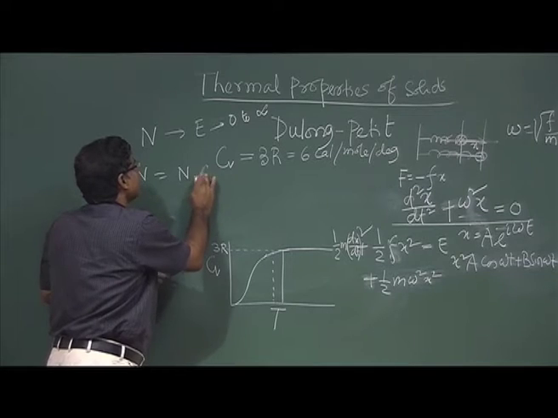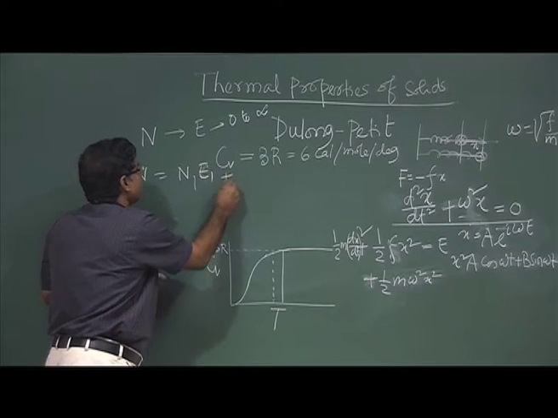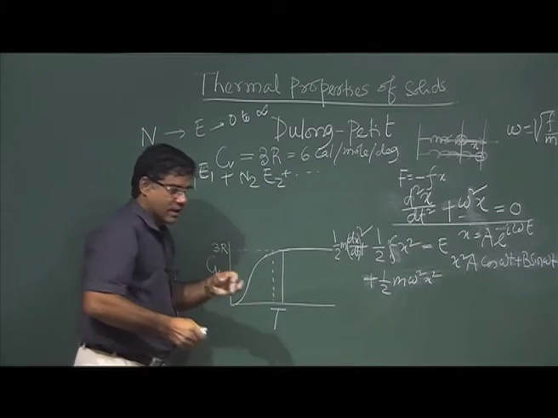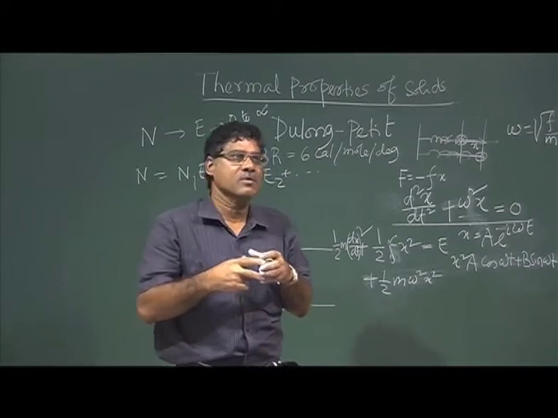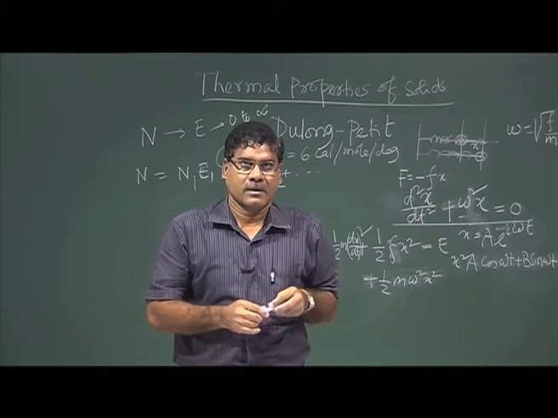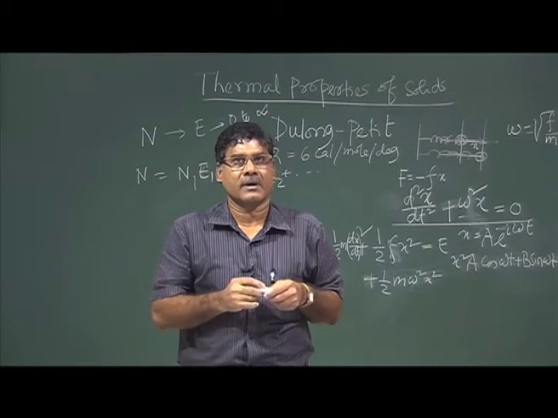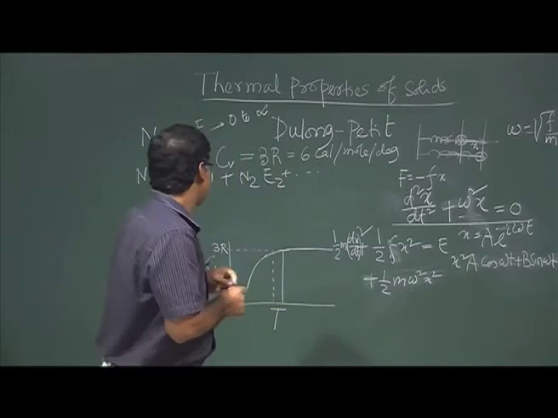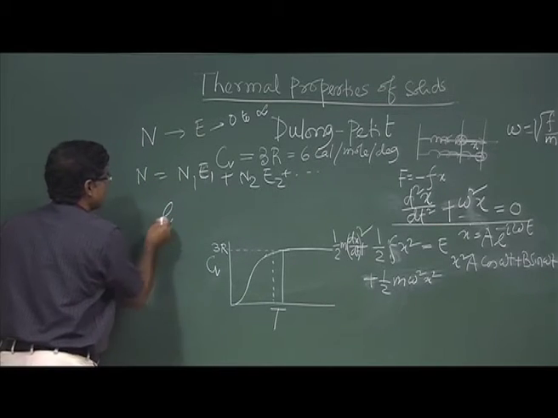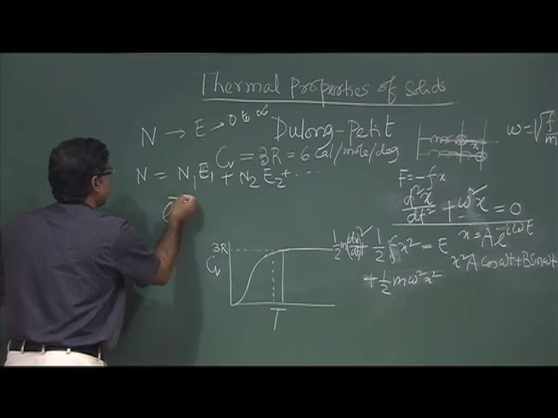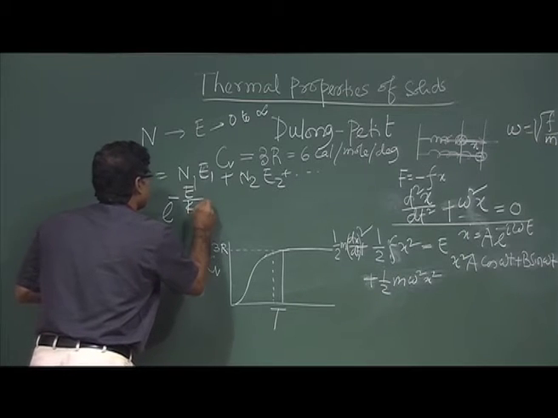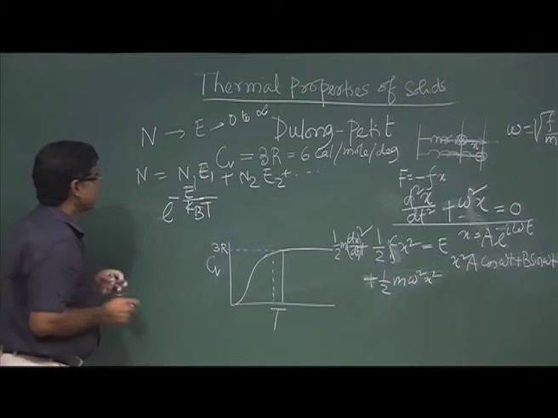Say n1 particles have energy E1, n2 particles have energy E2, etc. So energy is distributed among this n number of particles. How is it distributed? That is the Maxwell-Boltzmann statistics. Energy is distributed among the particles, and this is controlled by the factor e^(-E/kBT). This is the Boltzmann factor.